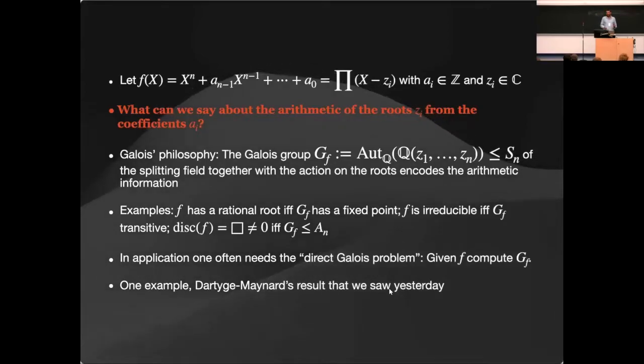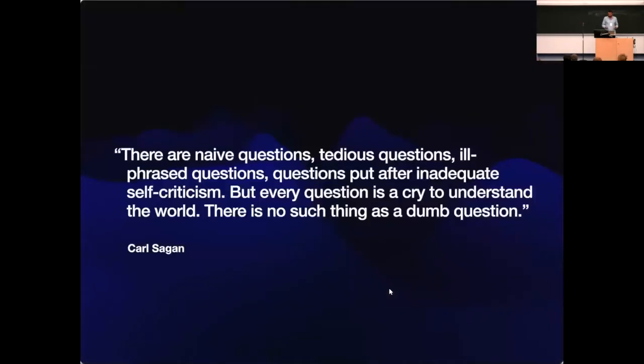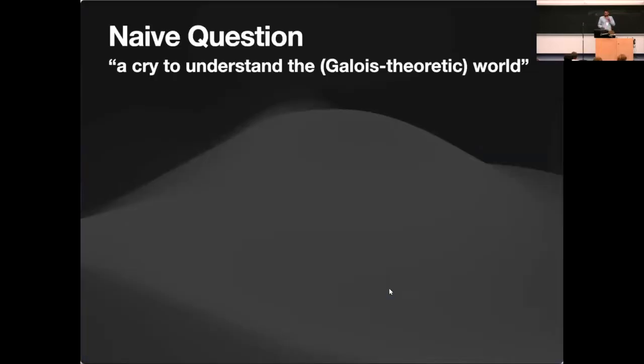And I want to address a maybe naive question, which is the opposite of the direct Galois problem. To motivate this question, I found this quote by Carl Sagan, that questions are good, essentially, even if they look a bit naive or stupid at first glance. This naive question is a try to understand the Galois-theoretic world, and I think it's a question that comes immediately to mind for everyone in a first course in Galois theory.